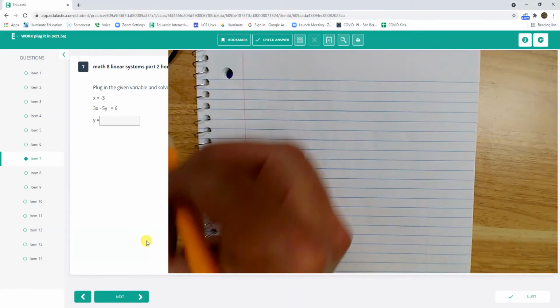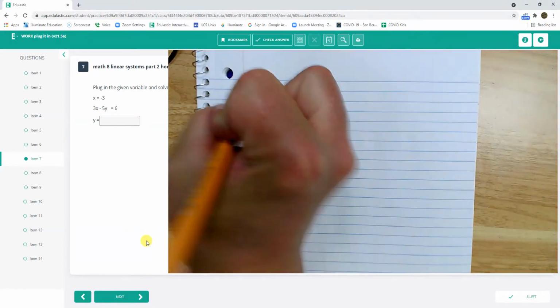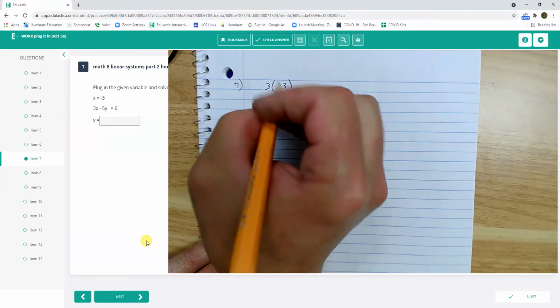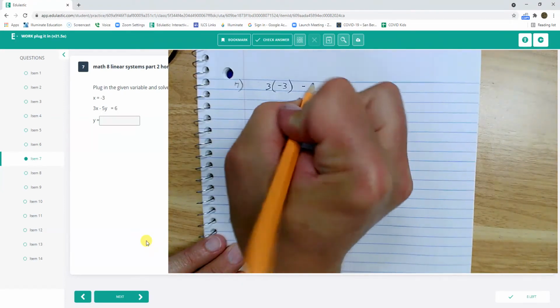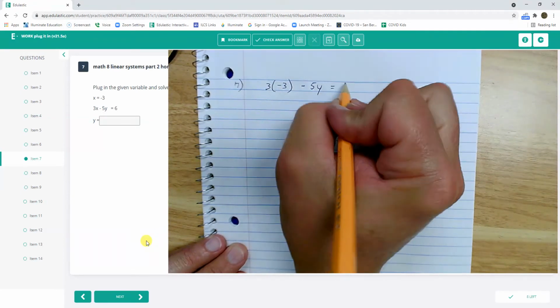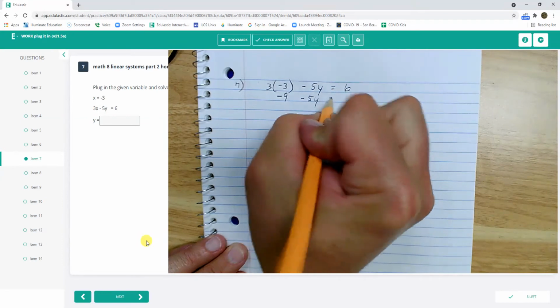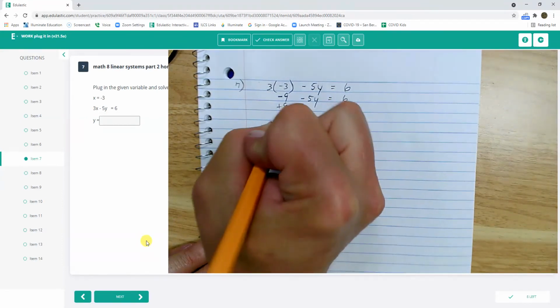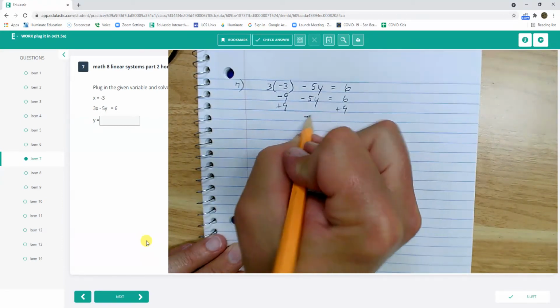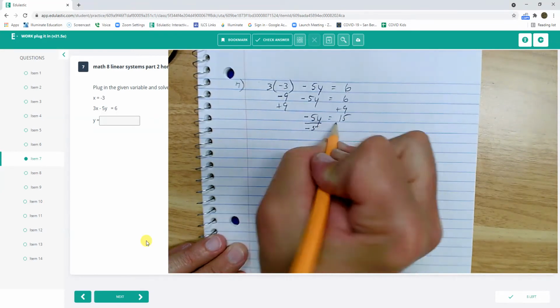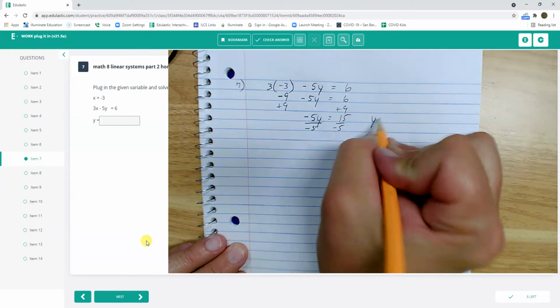Question 7, x equals negative 3, so 3 times negative 3, just plugged it in, minus 5y equals 6, so negative 9 minus 5y equals 6, adding 9 to both sides. Negative 5y equals a positive 15, dividing both sides by negative 5, y equals negative 3.